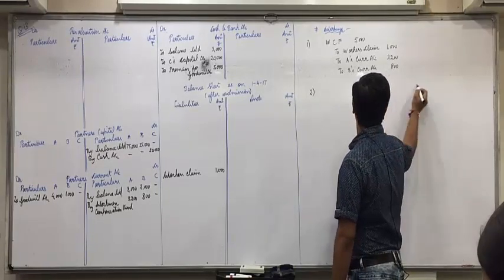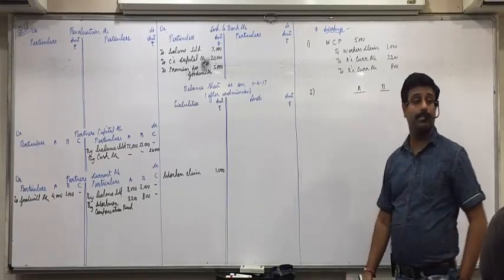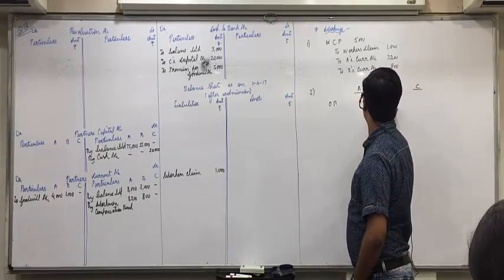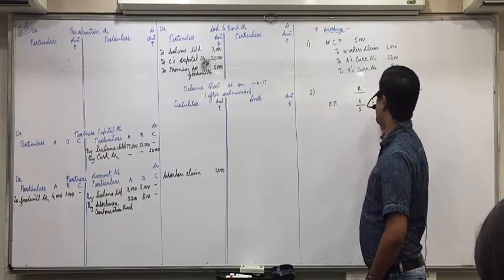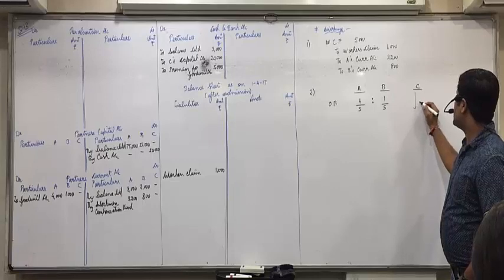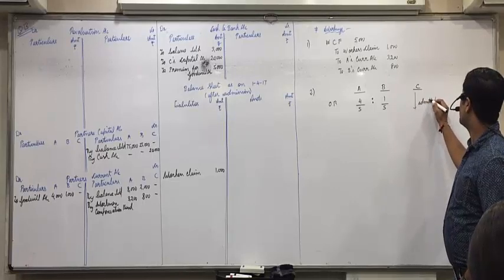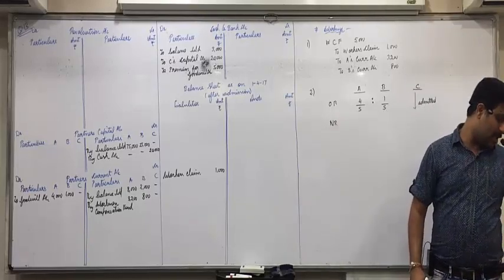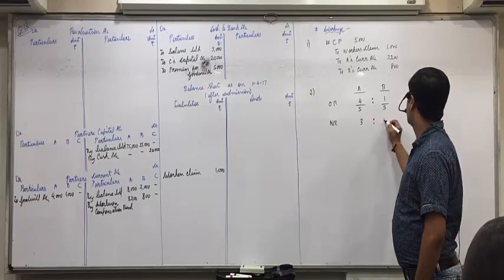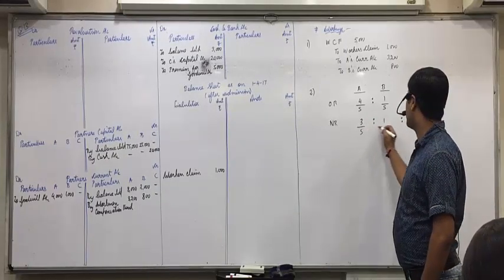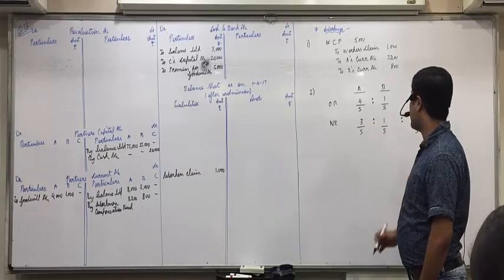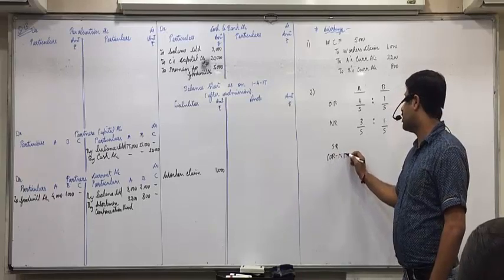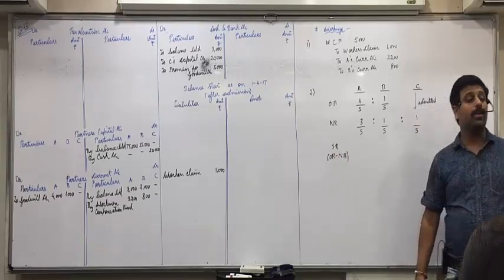A, B and C. Old ratio is 4:1, 4/5, 1/5. C is admitted. New ratio is 3:1:1, 3/5, 1/5, 1/5. Now sacrifice ratio we find as old ratio minus new ratio.